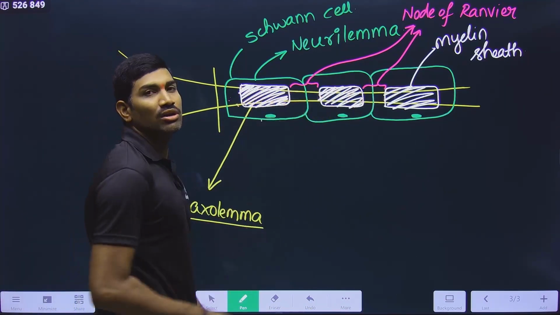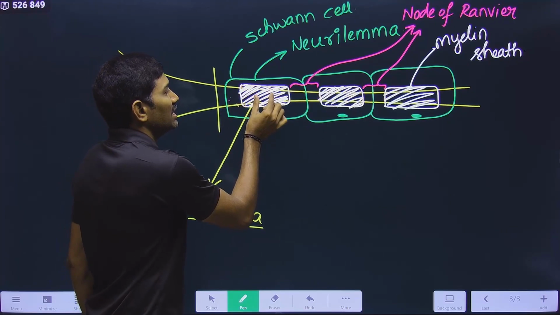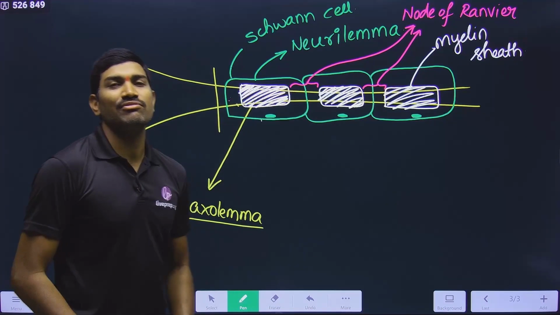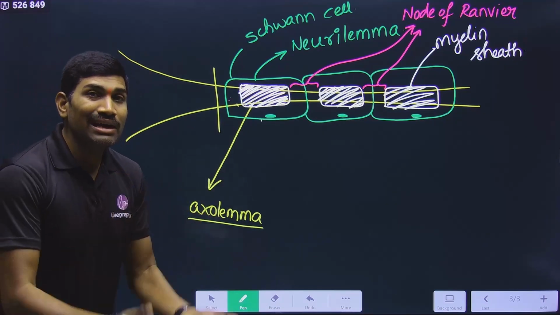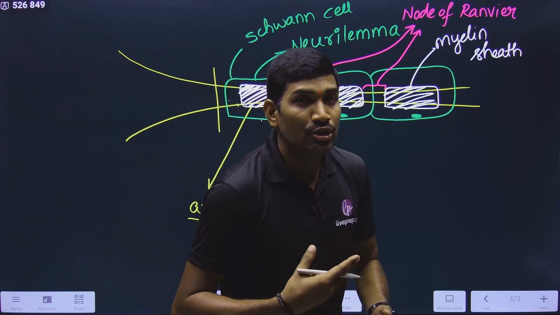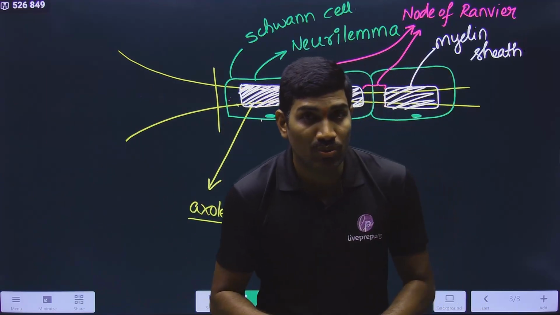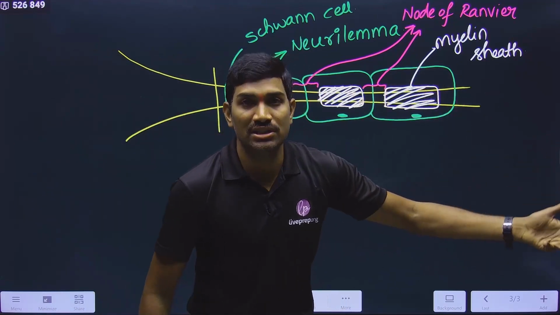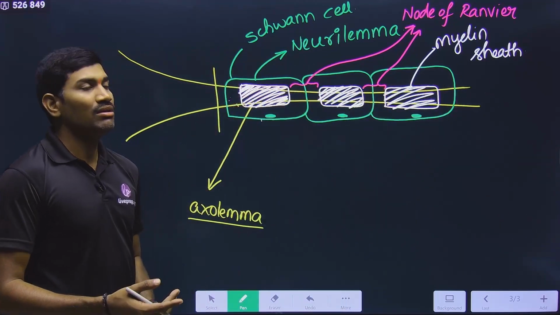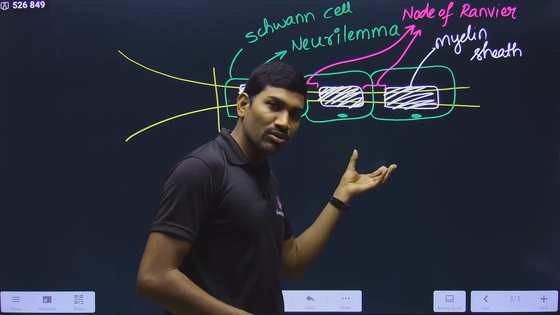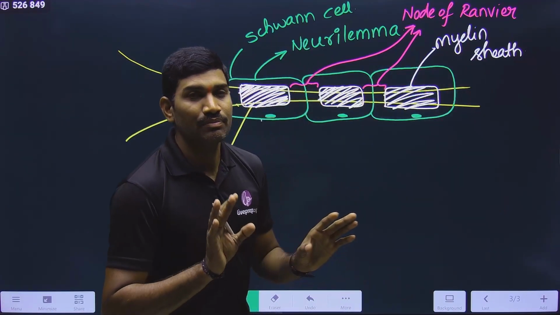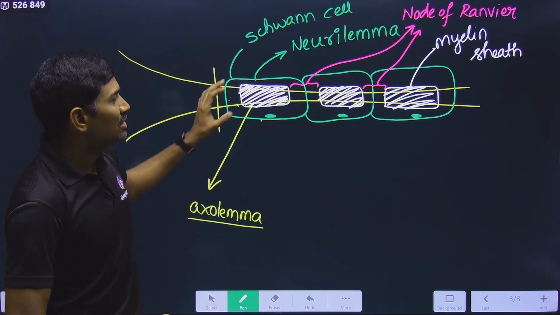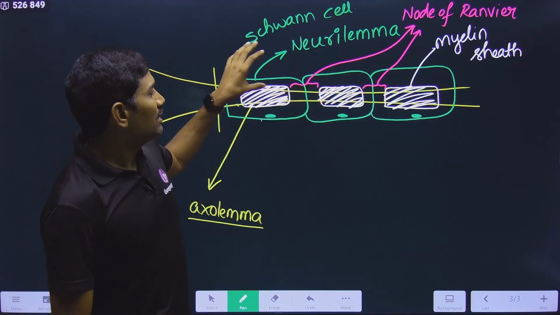But if the myelin sheath is not there, then continuously, segment after segment, the impulse will be generated in the normal non-myelinated neuron. That's why in the non-myelinated neuron the impulse transmission is slow, but in the myelinated neuron the impulse transmission is very quick, meaning it is very fast. This is another important point, linking the structure of the myelinated neuron with the conduction of the nerve impulse. These are all interlinked concepts. You need to interlink them, then only you can understand them very easily. This is the basic structure related to the myelin sheath.